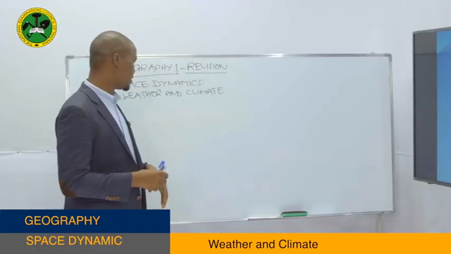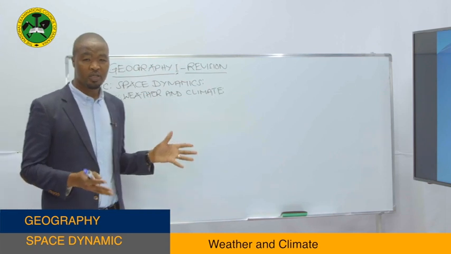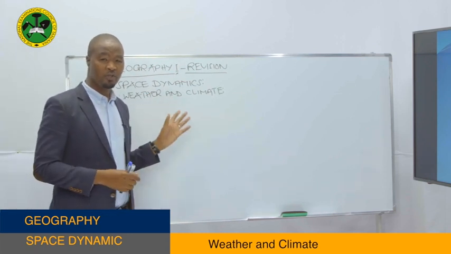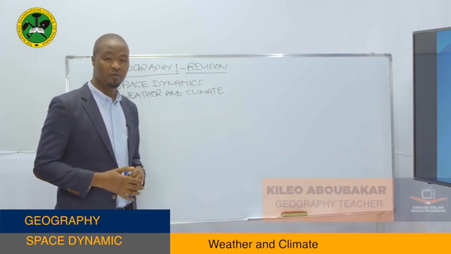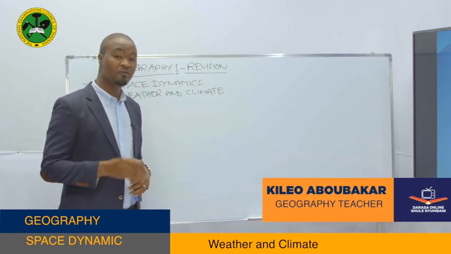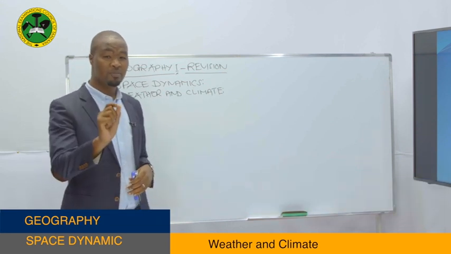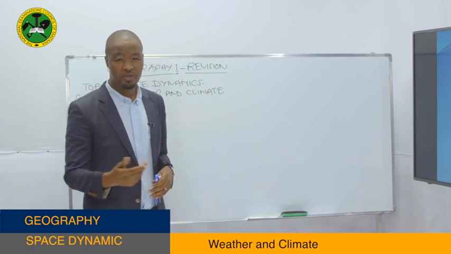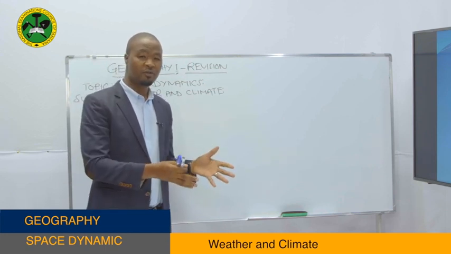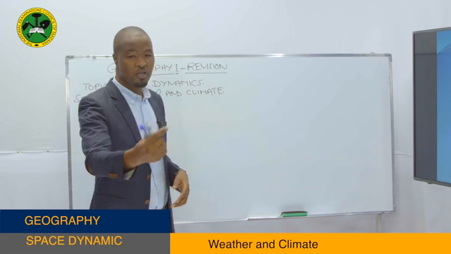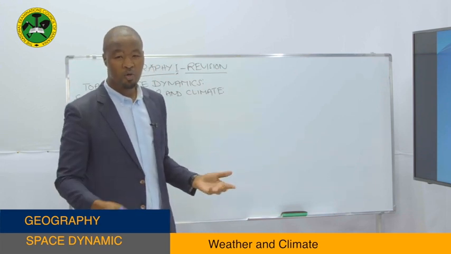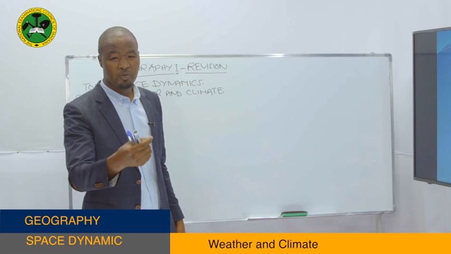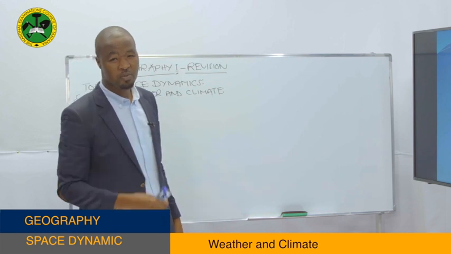Okay, we are going to discuss or focus more on weather and climate. So, what is weather and what is climate? Weather refers to the average atmospheric condition of an area which occurred and is recorded for a short period of time. For example, it may be after 2 hours, after 1 hour, after 30 minutes, etc. For instance, let's say it rained in a certain area for 30 minutes and then it disappeared. We call it the average atmospheric condition of an area which occurred for a short period of time.